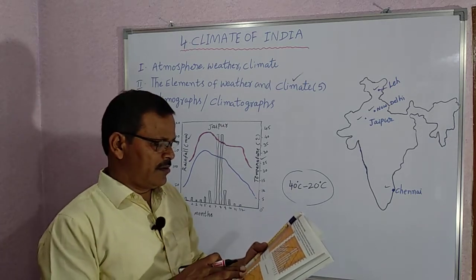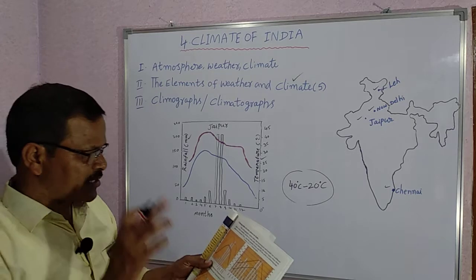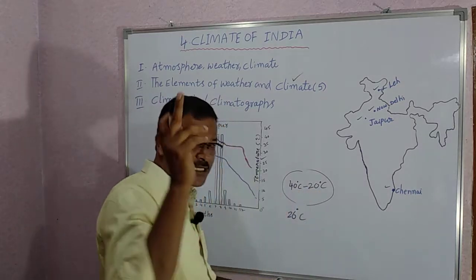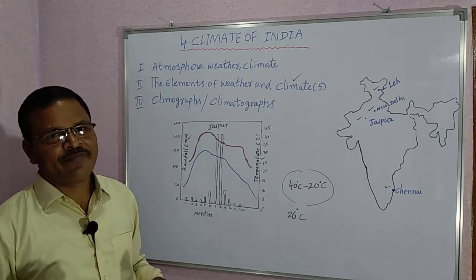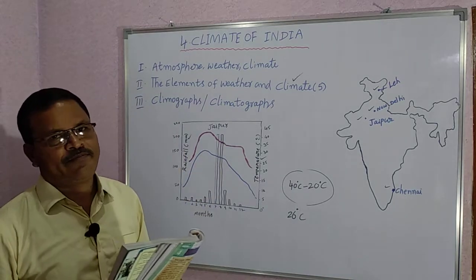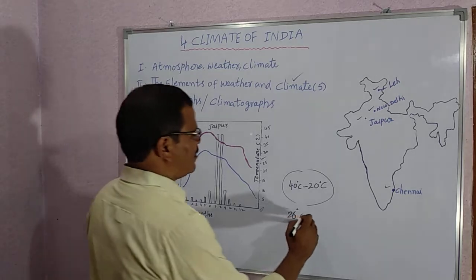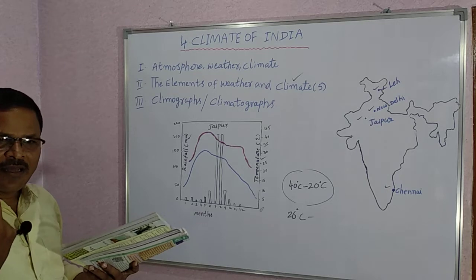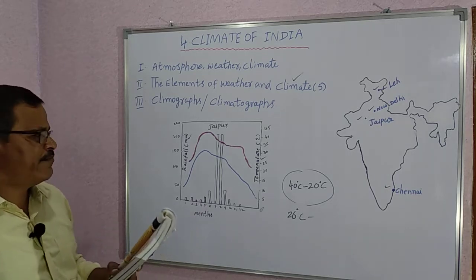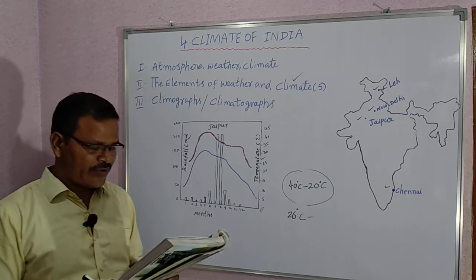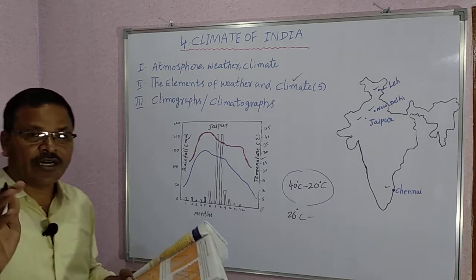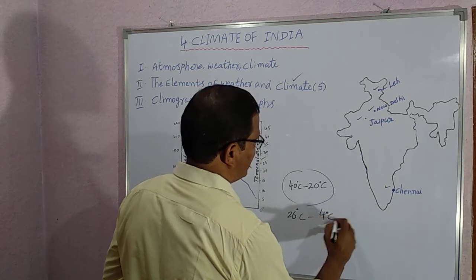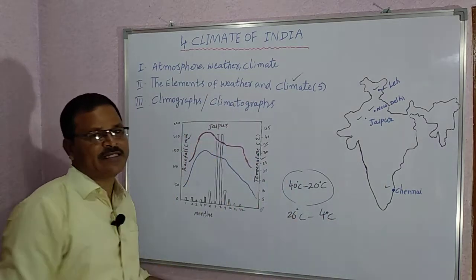Nearly 26 degrees. 26 degrees is the highest minimum temperature recorded in Jaipur. What is the minimum temperature in the average minimum temperatures? 4 degrees. It is recorded in January. So the range is 26 degrees to 4 degrees Celsius.